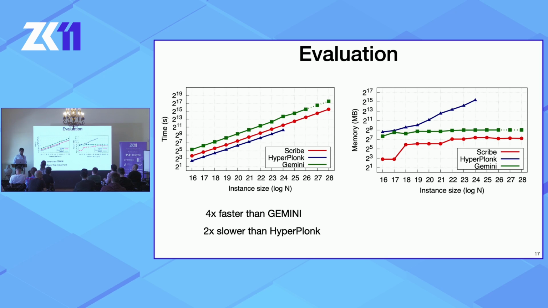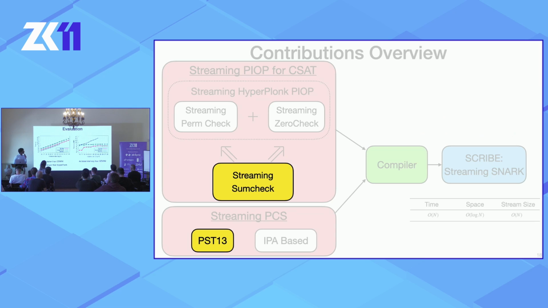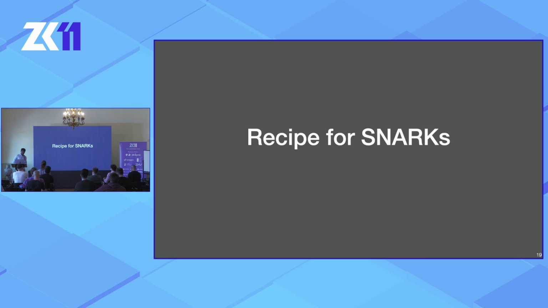And like we wanted, the working memory requirements scale only logarithmically with increasing circuit size. And we, in fact, concretely require much less memory than Gemini. So for this talk, to keep it on time, I'm only going to cover the streaming sumcheck protocol and the streaming version of the PST13 polynomial commitment scheme.